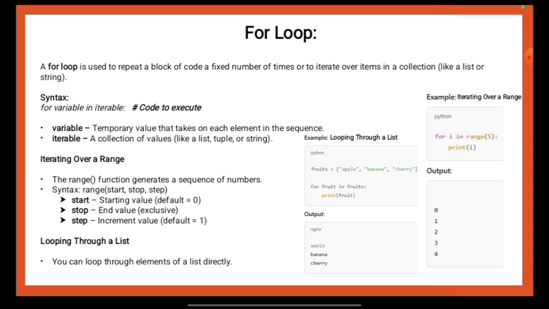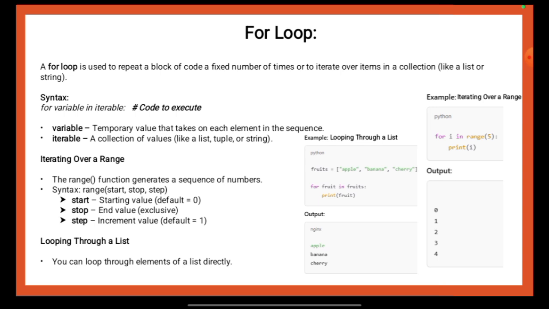The second example, on the other hand, shows how to use a for loop with the range function. The code for i in range(5) creates a loop that generates numbers from 0 to 4, since the stop value is exclusive. The range function generates a sequence of numbers starting at 0, which is the default, and ending before 5. Inside the loop, the print(i) statement prints the value of i during each iteration.